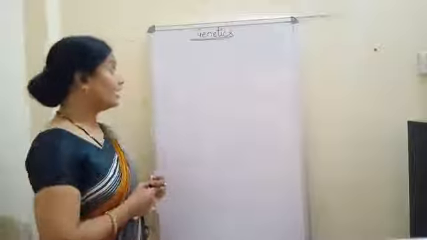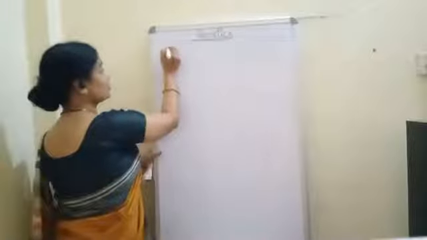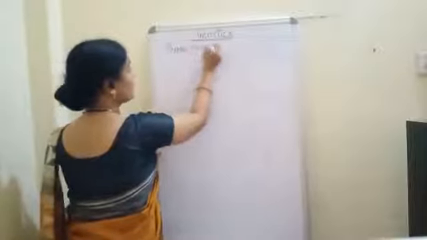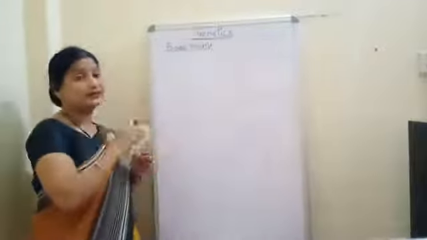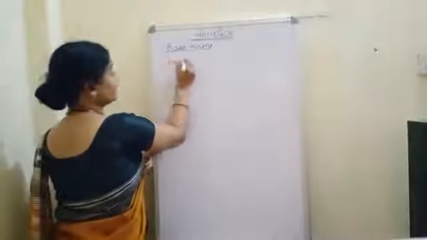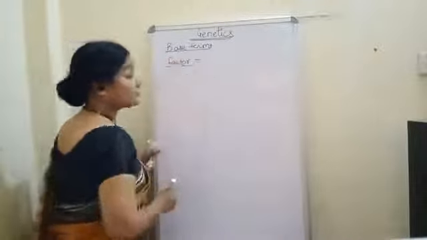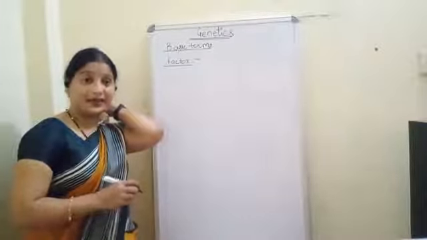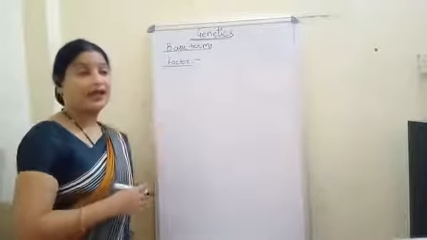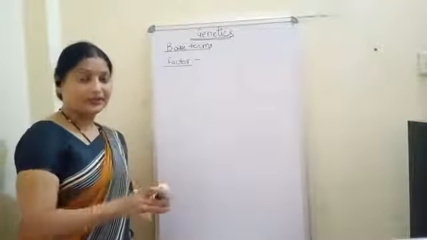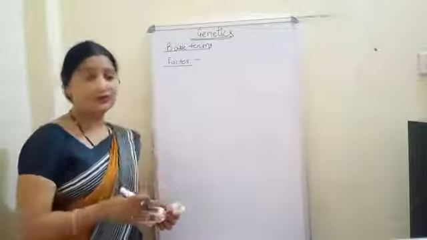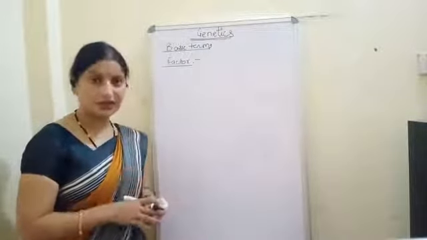Clear? Now come to some basic terms in genetics. The first term that was used by Mendel was a factor. I have told you that Mendel did all his experiments till 1884, and 14 years after his death, scientists came and told that whatever Mendel had done was right.